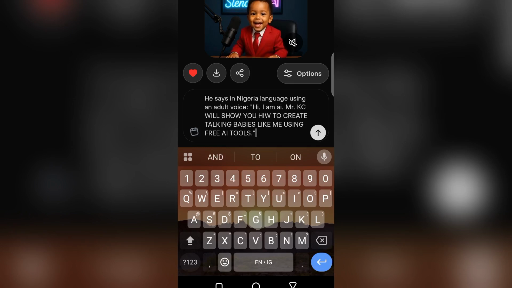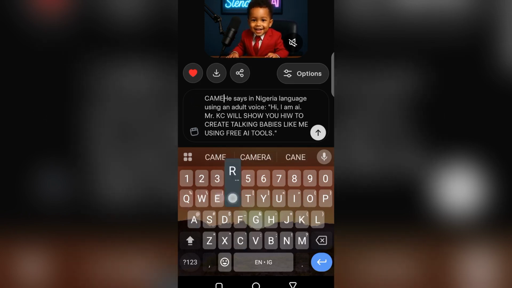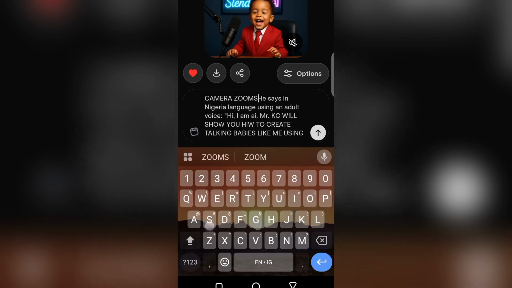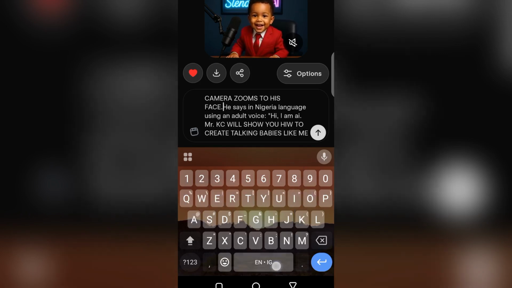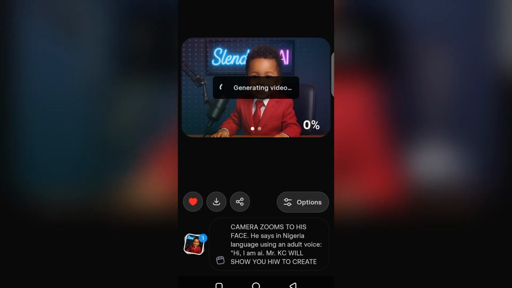And you can add camera movements. In the other tutorials, I also showed how you can add camera movements to the image. Like the camera can pan around, it can zoom to his face. So I will say something like camera zooms to his face, he says. Then I will enter to go and generate it. So let's wait while it generates our video for us.